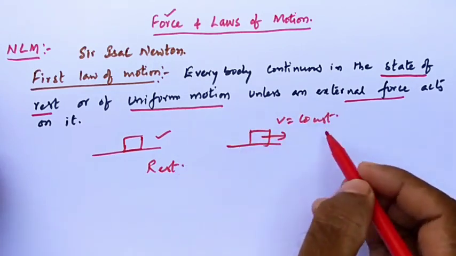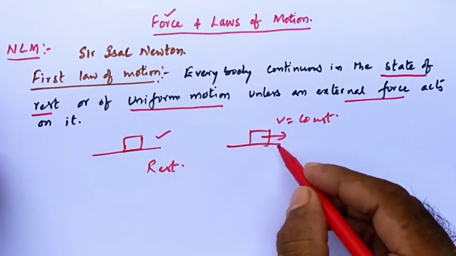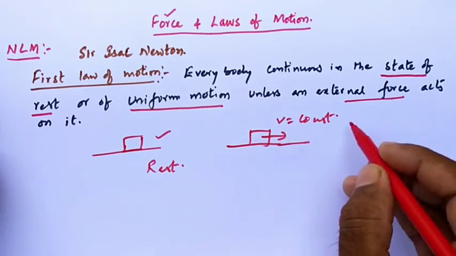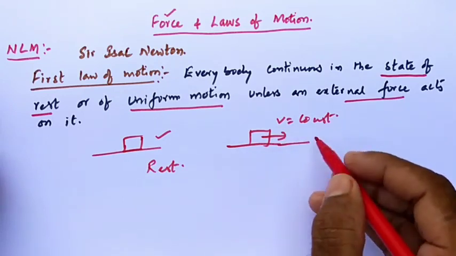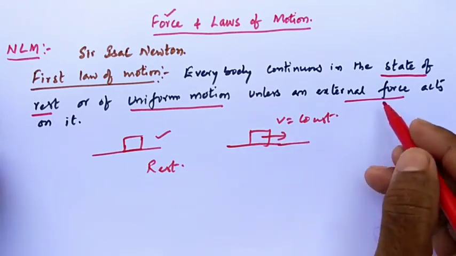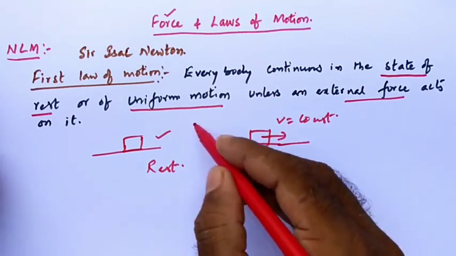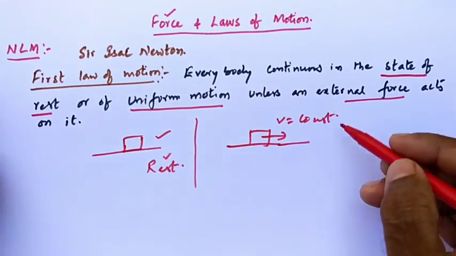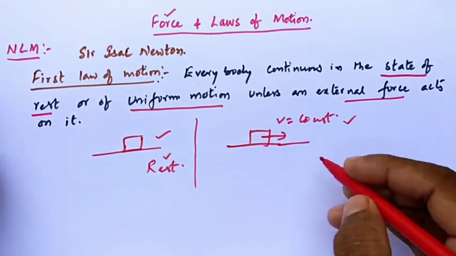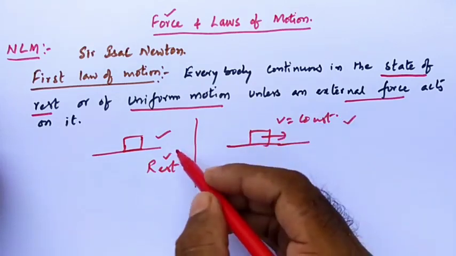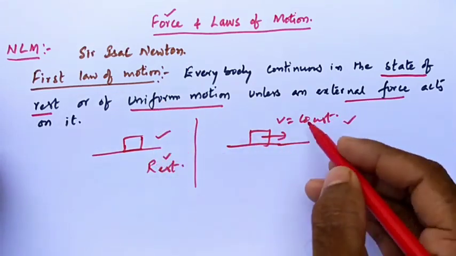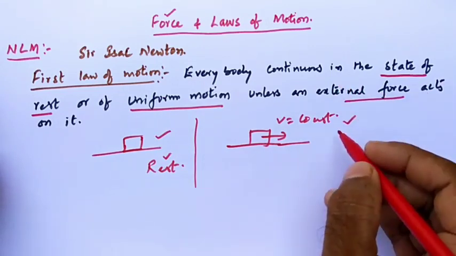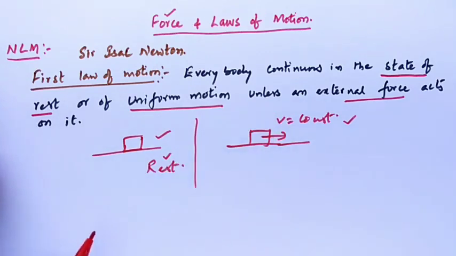Similarly, if a body is in uniform motion, and uniform motion means, as we already discussed, the speed of the body is constant, it will be in uniform motion until an external force acts on it. It continues and moves till infinity. Clear? Until an external force acts on it. It has two parts. One discusses the rest of the body. The second discusses the uniform motion of the body. If a body is at rest, it will be at rest only. If a body is in uniform motion, it will be in uniform motion only unless an external force acts on it. So this is Newton's first law of motion.